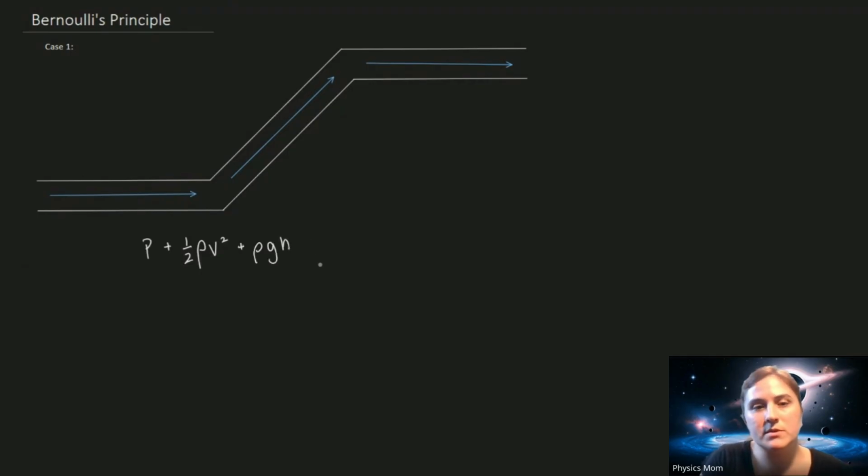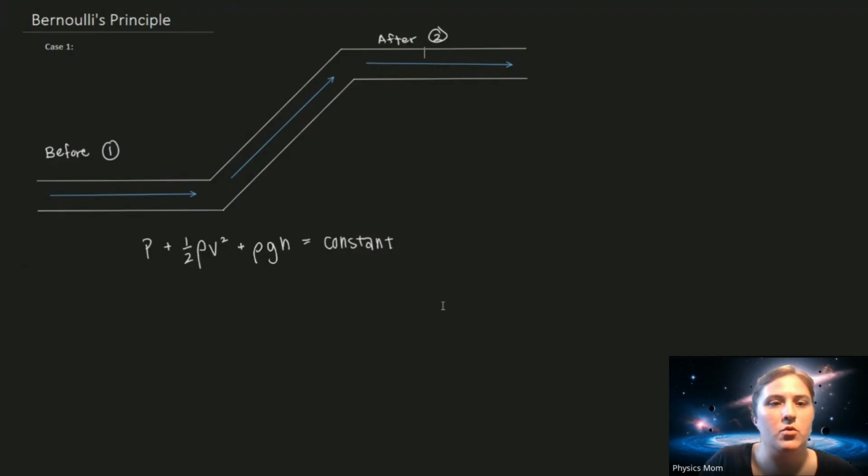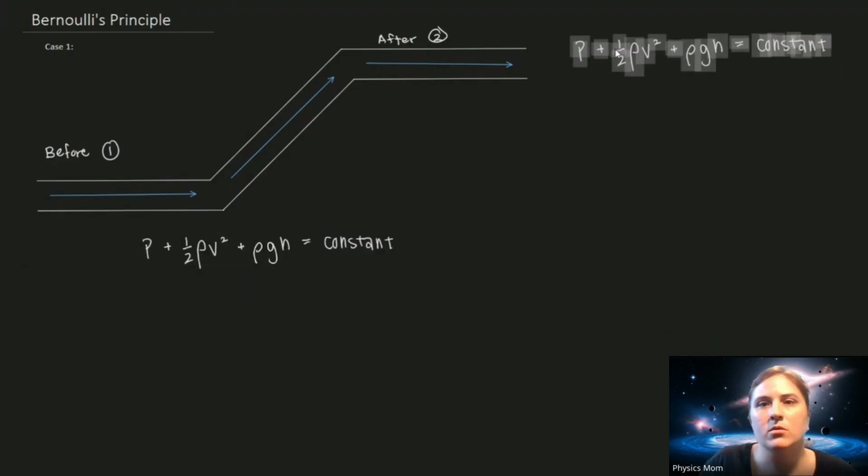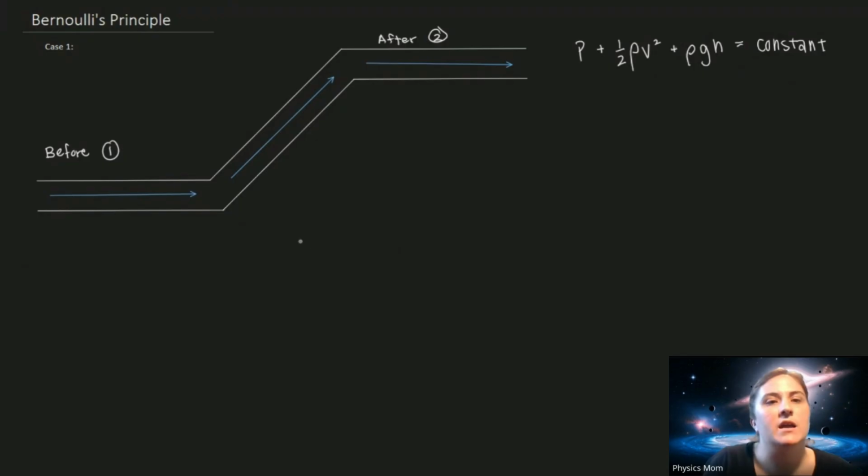And what Bernoulli's principle states is that all of these three things combined is constant for a system, which the way I'm going to have us look at this is the case of before and after, if I change some variable in the system. So I'm going to have this be the before case, we'll call it 1, and then this is going to be our after case, which we'll label as 2. Let's move our Bernoulli's equation up here, just so we have it as a reference.